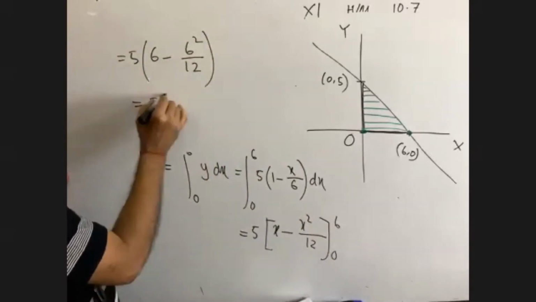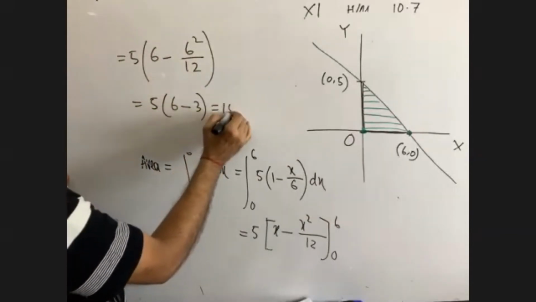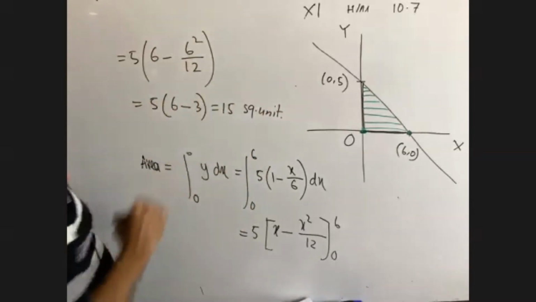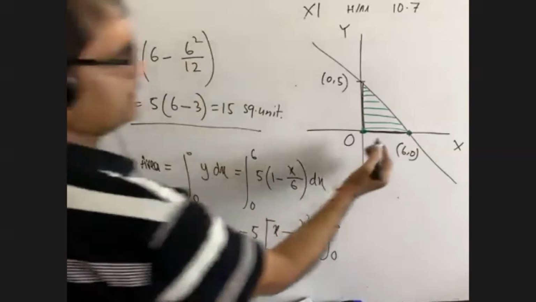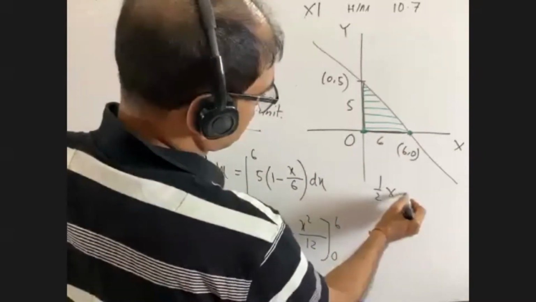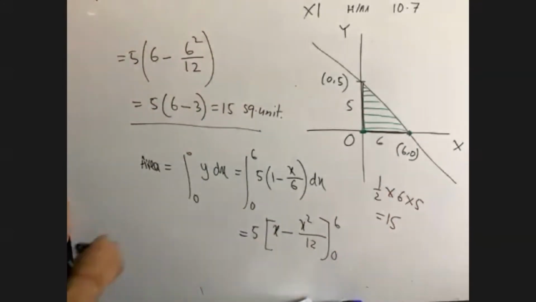Now it is 5 into (6 minus 3). So we have got 15 square unit, which I told you at first. This is 6 and this is 5, half into base into height, we are getting 15. Is it okay?